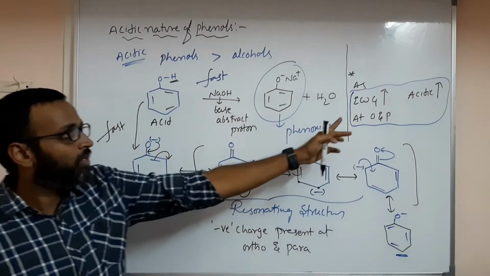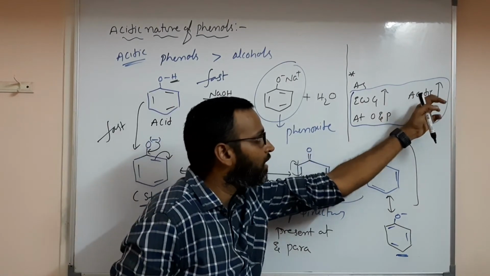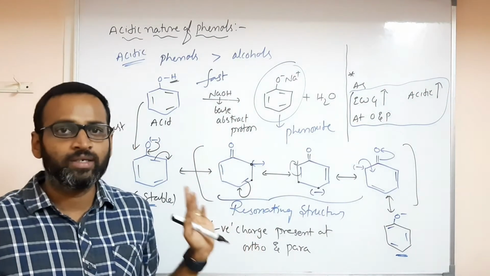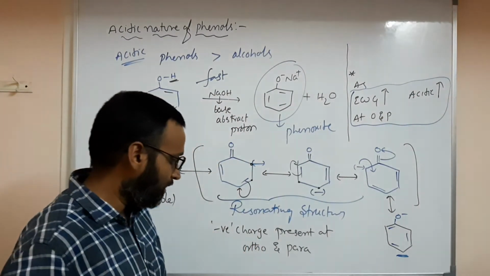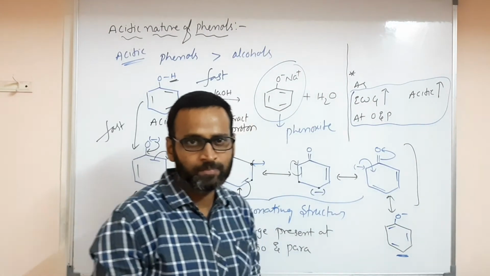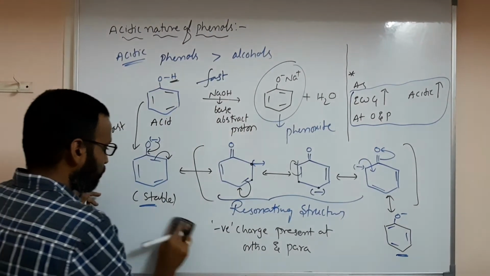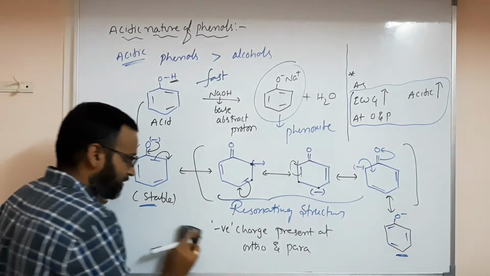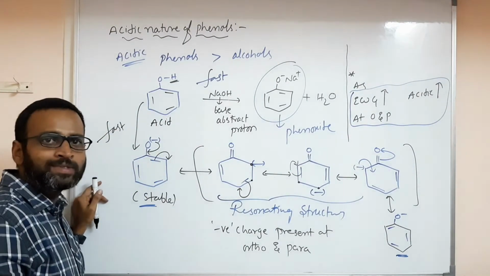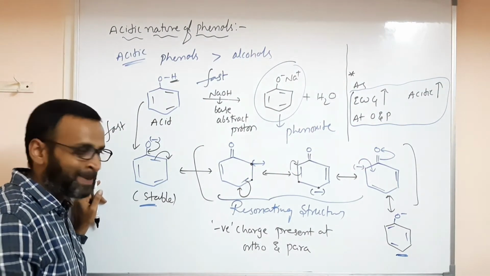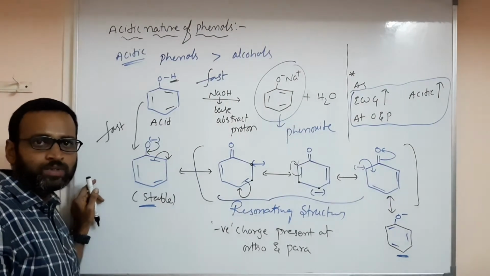As electron withdrawing groups increase at ortho and para, then acidic nature is increasing. Who are the electron withdrawing groups? You know already: NO2, CN, CHO, COOH. Those are electron withdrawing groups.